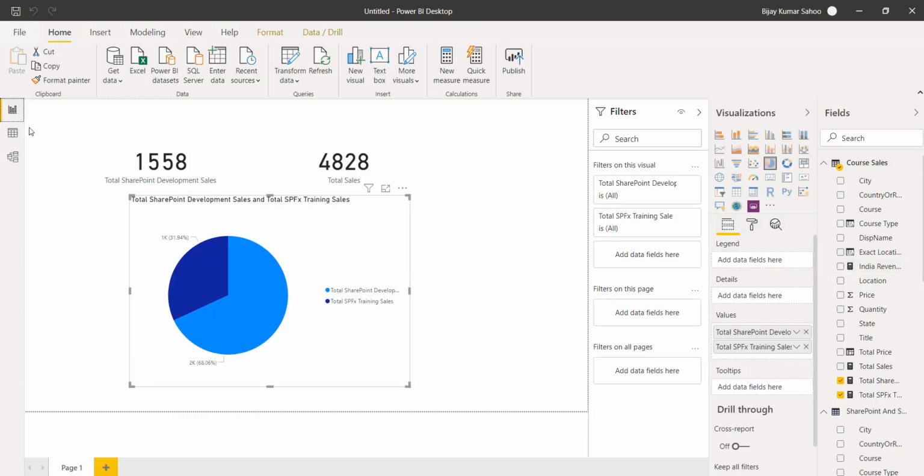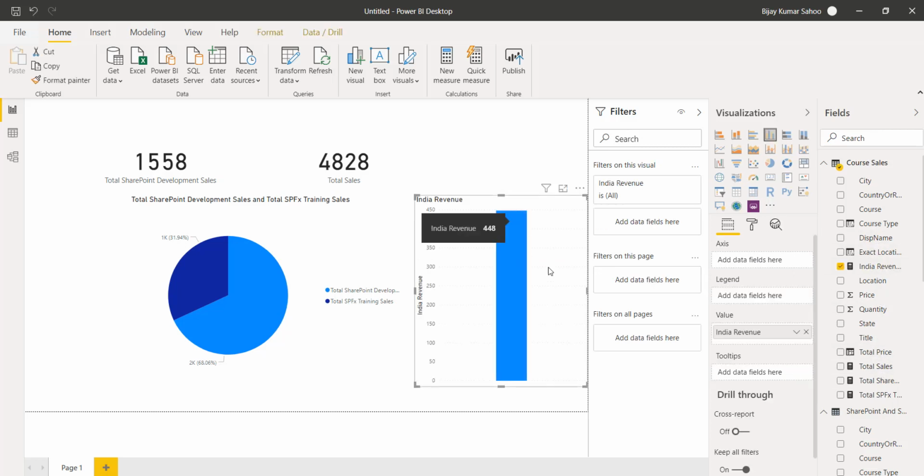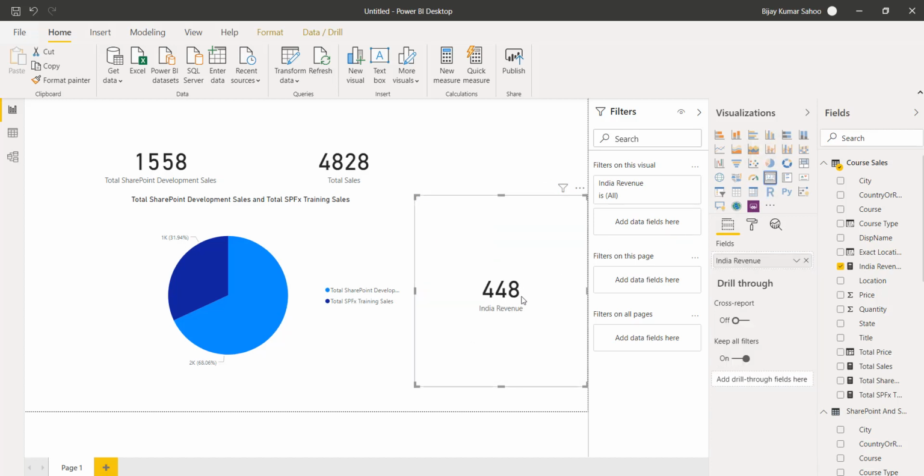And now if I go over here, I will just simply drag this total revenue. You can see here India revenue. If you check this, you can see this is the revenue. If you create a card type, then you can see this is the revenue generated from the location India. So this way we can use the row filters as well.